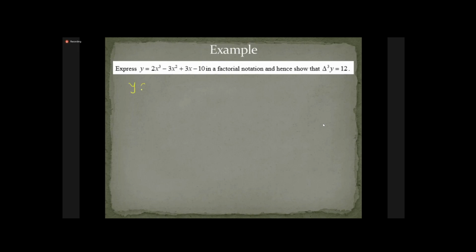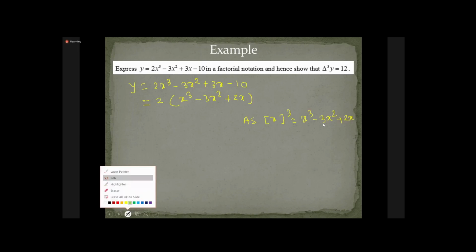Okay, so we want these terms here, so we are going to adjust it. I will write it here: x cube minus 3x square plus 2x. Which are the extra terms we are taking here? See, 2x cube is as it is. So here is minus 6x square, but there is a minus 3x square only. So what should be the adjustment here? Plus.